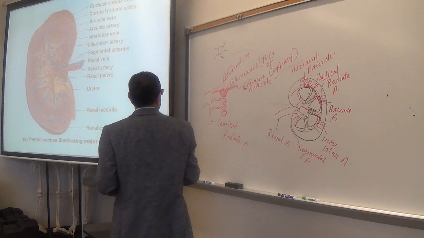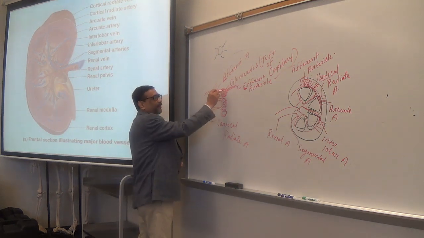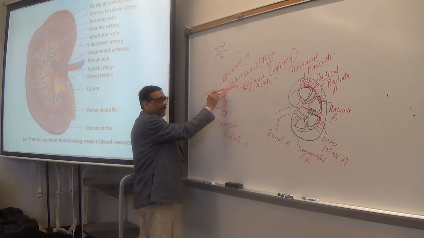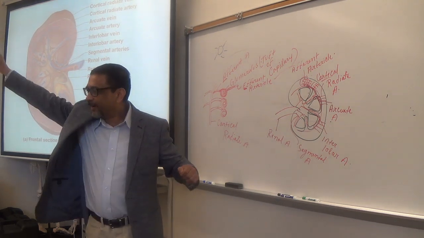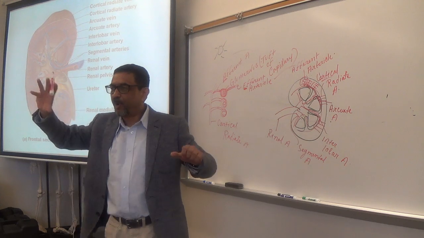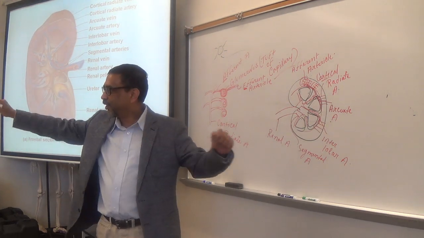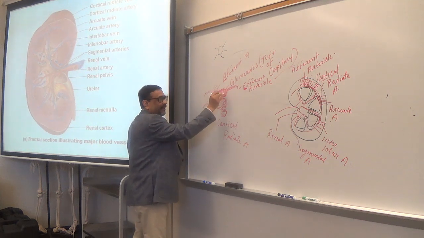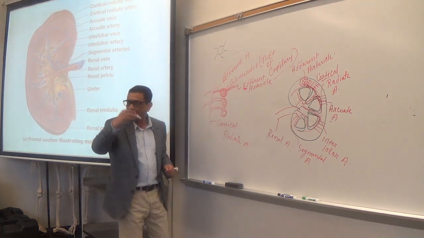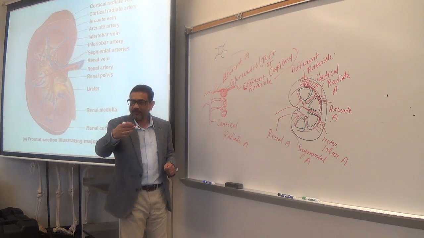Now you tell me, this is a tuft of capillary. That means if I make it long, it will be very long, right? It's a ball of capillary, so it will be very long, right? So when blood enters into this, it will circulate for a long time. Make sense?